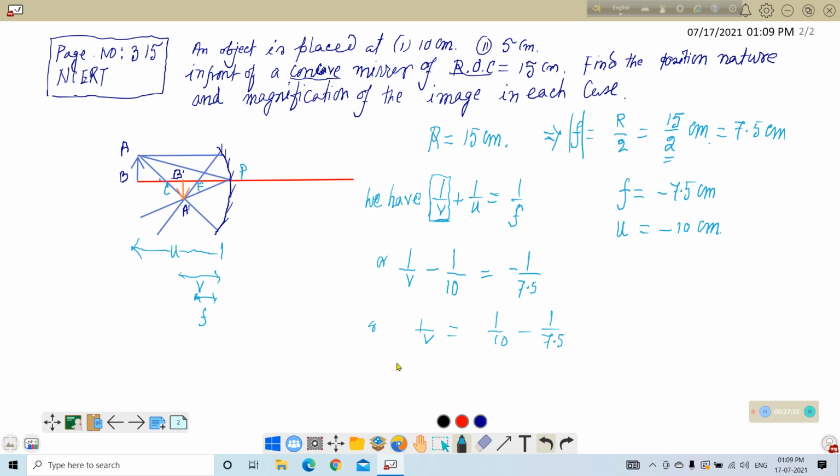V is equal to, after calculation, one or two steps will be required to calculate this. It is very easy. V is equal to minus 30 centimeter. That means the image will be formed at a point that is at minus 30 centimeter.